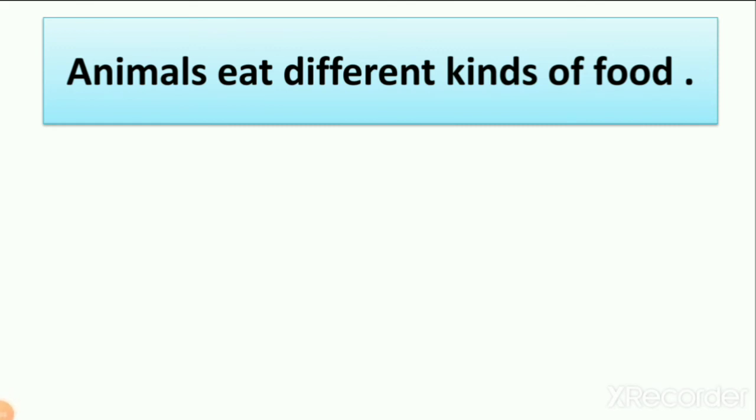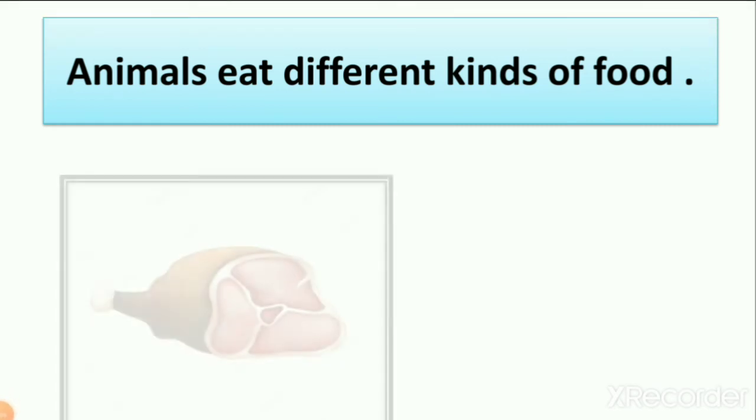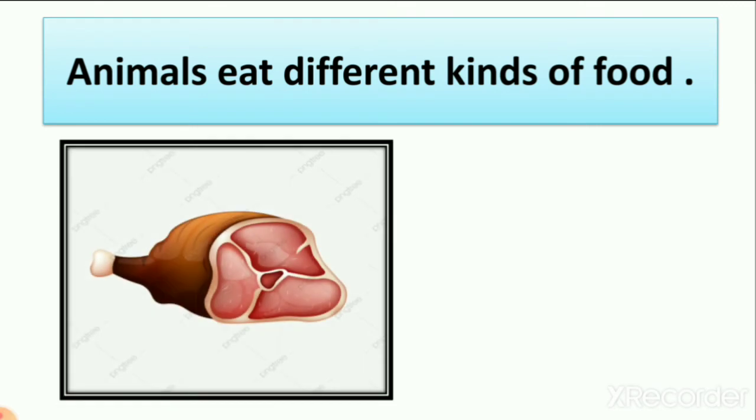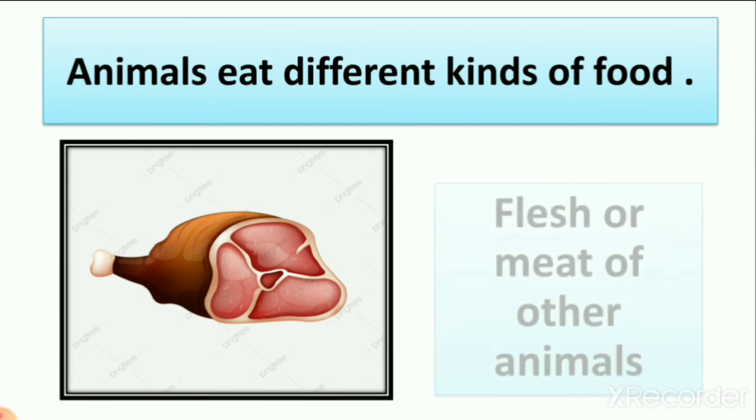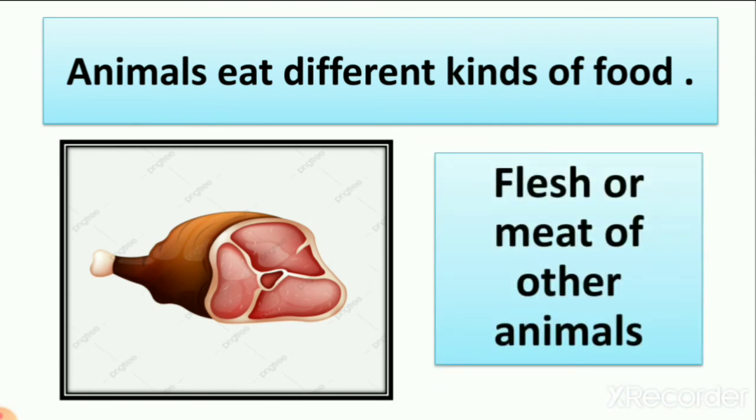Then next is the food which animals eat. What is this? We learn about this animal. Which animal is it? Yes, it is the meat of animals. So some animals eat the flesh or meat of other animals.